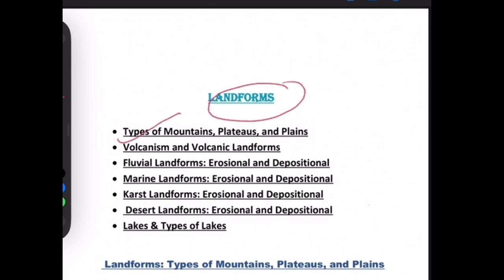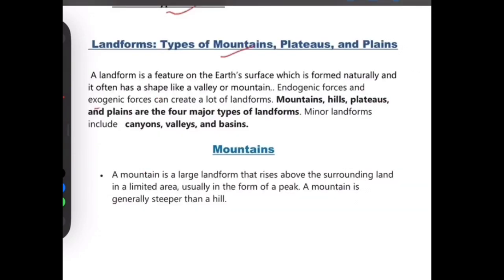In landforms we will discuss types of mountain, and in types of mountain we will discuss fold mountains, block mountains, volcanic mountains, residual mountains, and after that we will discuss volcanism, volcanic landforms, fluvial landforms, marine landforms, karst landforms, desert landforms, and at last we will discuss lakes and types of lake. Starting with types of mountain, plateaus and plains, let us start.